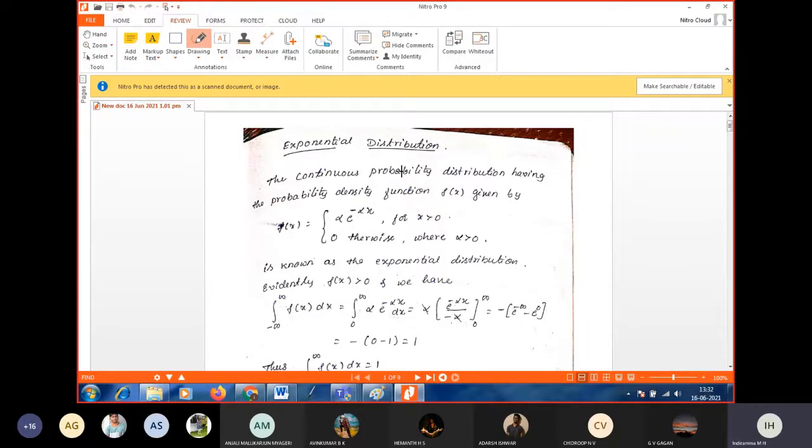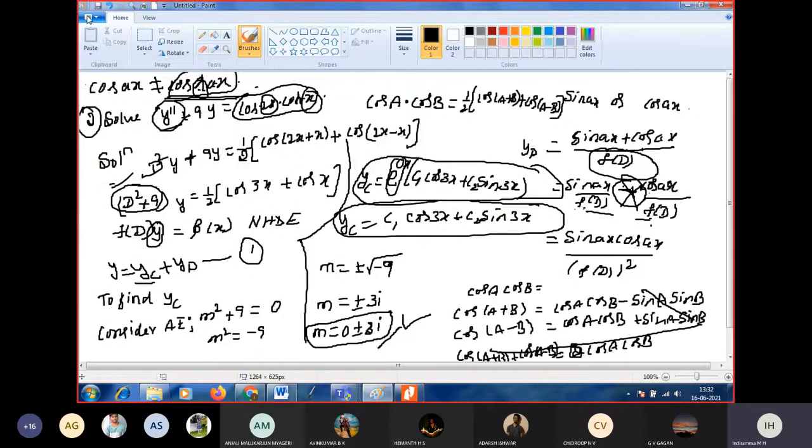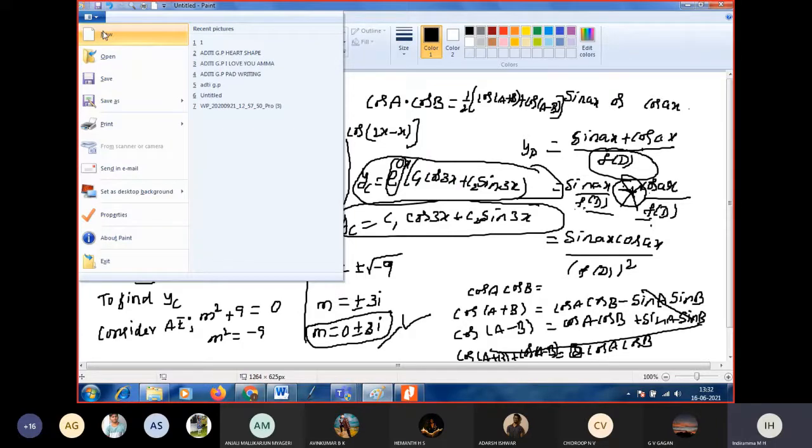Exponential distribution. As I told you, we have 4 types of distribution. One is binomial distribution and the second one is Poisson. Those two come under discrete. Next, exponential and normal will come under continuous probability distribution. In general, I will explain that concept in Paint, then we will go for the problem easily.